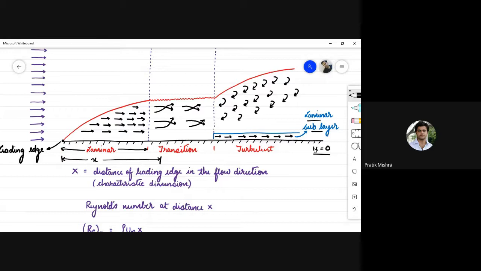Okay. So depending upon the Reynolds number, the flow under boundary layer can be classified into three regions. The first one is laminar region, second is transition region, and third one is the turbulent region. It only depends upon what is the Reynolds number existing of the flowing fluid. For a flat plate, the critical Reynolds number is 5 into 10 raised to the power 5, and critical Reynolds number is a Reynolds number at which the flow converts from laminar to turbulent.